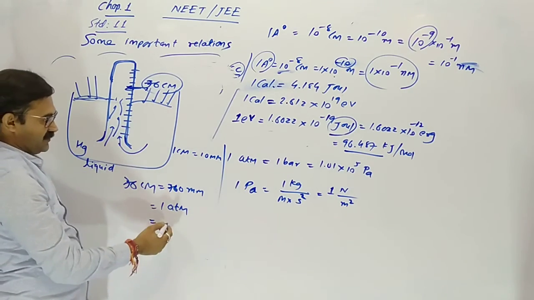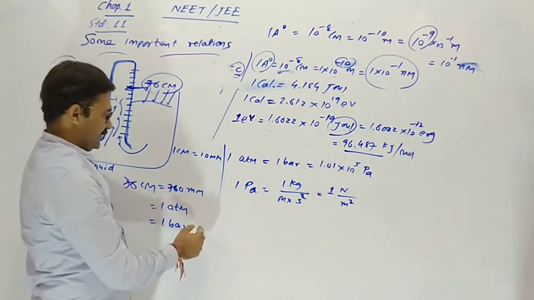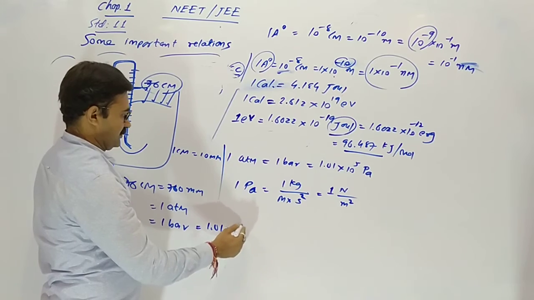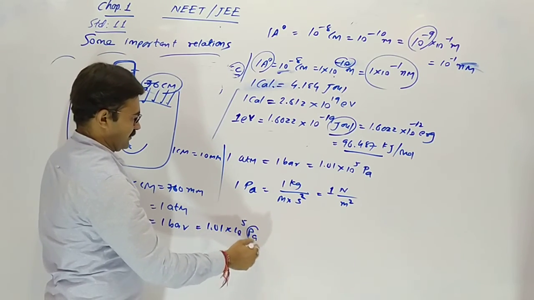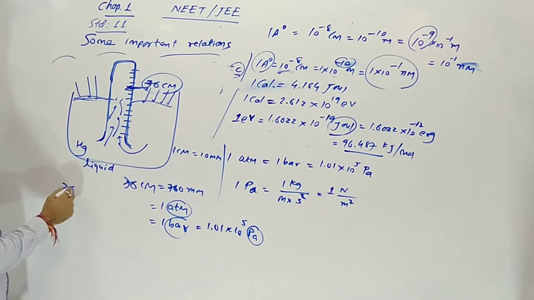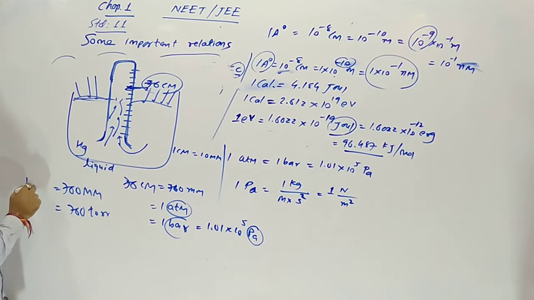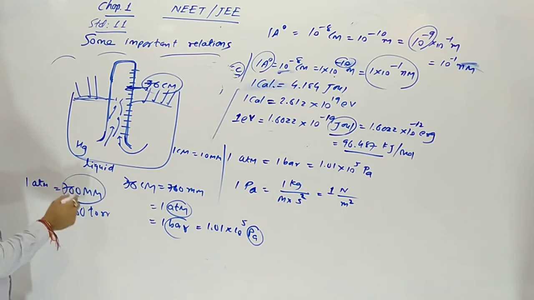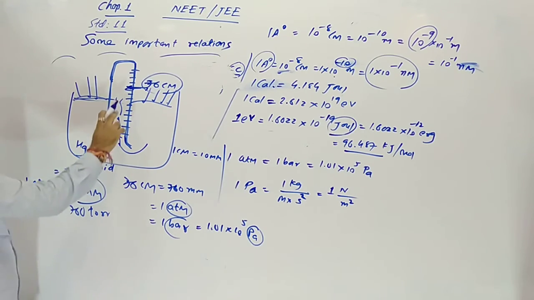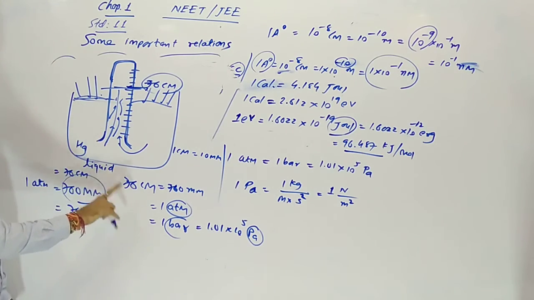Yes, this pressure is 1 atmosphere, otherwise 1 bar, and equal to 1.01 into 10 raised to 5 Pascal. Pascal, bar, atmosphere are units. 760 millimeter sometimes comes as a torr. So 1 atmosphere equal to 760 millimeter, 76 centimeter height of mercury in barometer. So that pressure is 1 bar.